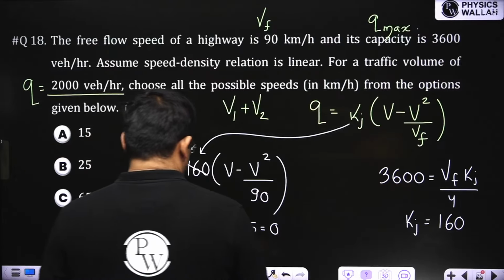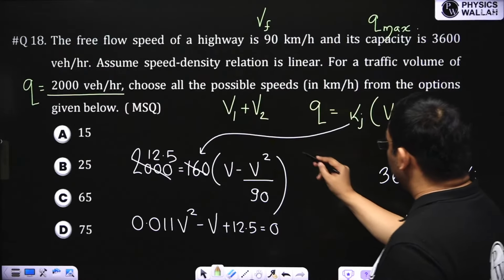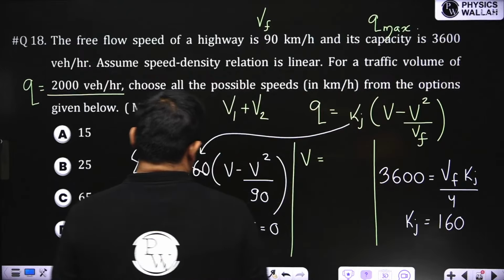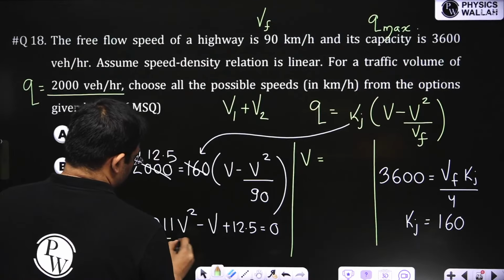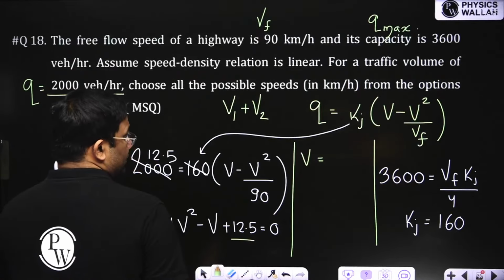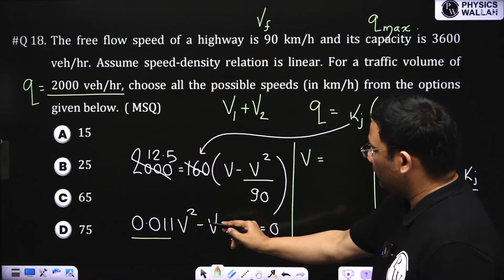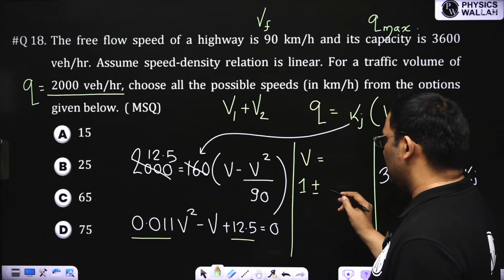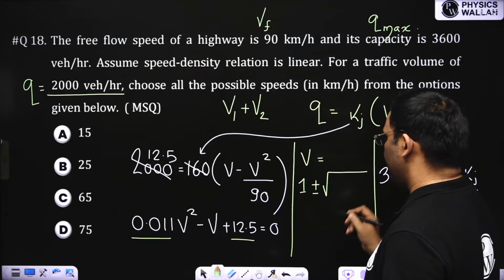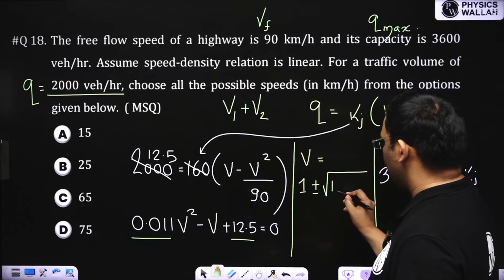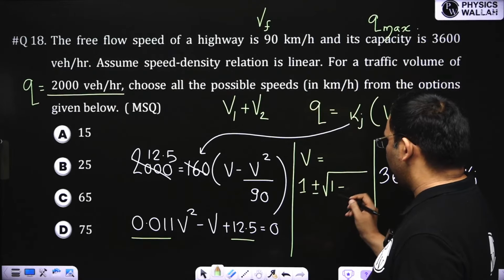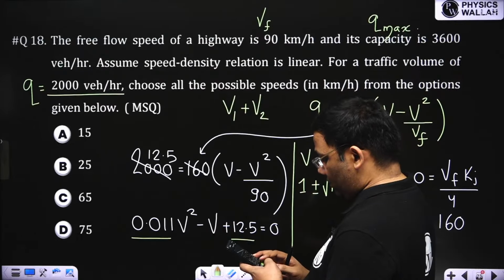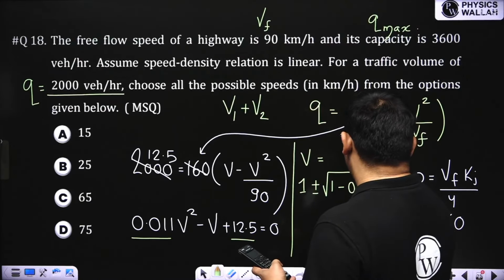So you have to solve this quadratic, right? If I am solving this quadratic, V will be equal to, you see here A is this one, B is minus 1, and this is C. So minus B means 1, plus minus root under B square means 1, and then minus 4AC. 4A is this one and C is 12.5. 4AC is 0.55.